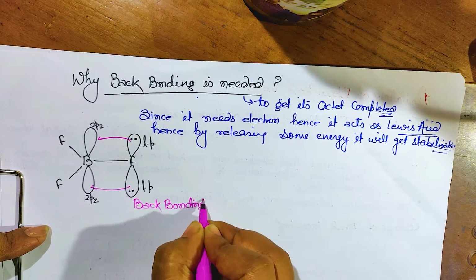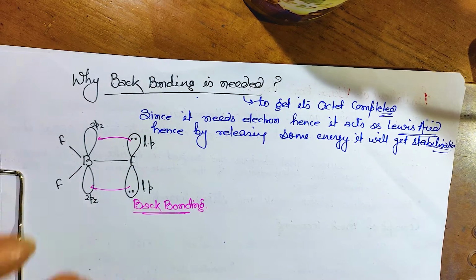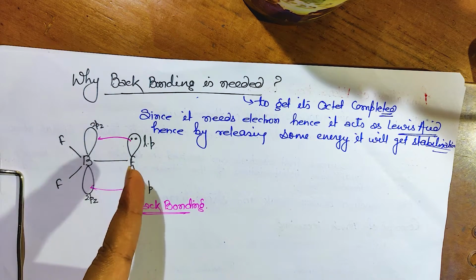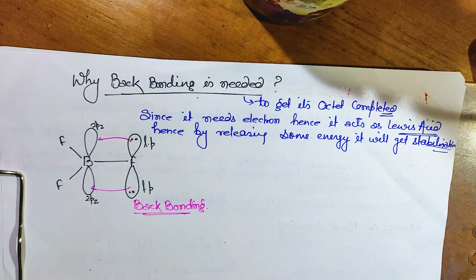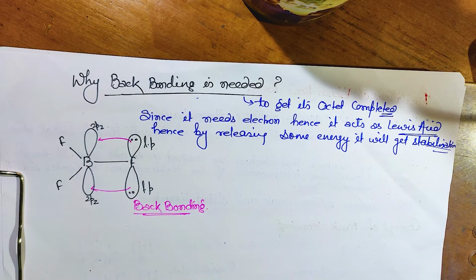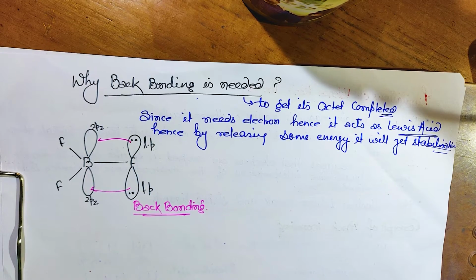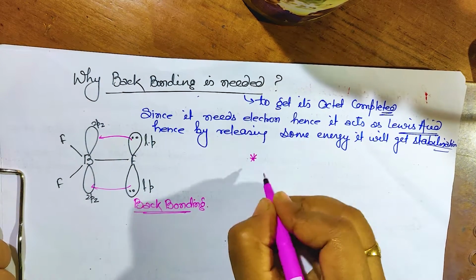So you can say that the bond formation due to the donation of a lone pair of F into the empty 2pz orbital of B, boron, is called back bonding in this case. Back bonding simply means bonding in the backward direction, bonding in the backward side. And where? Lone pair to the empty orbital. Got it? Lone pair to the empty orbital. Is that clear? So now the thing is how will you prove it, and who will do back bonding and who will not. These are all points that you have to understand.